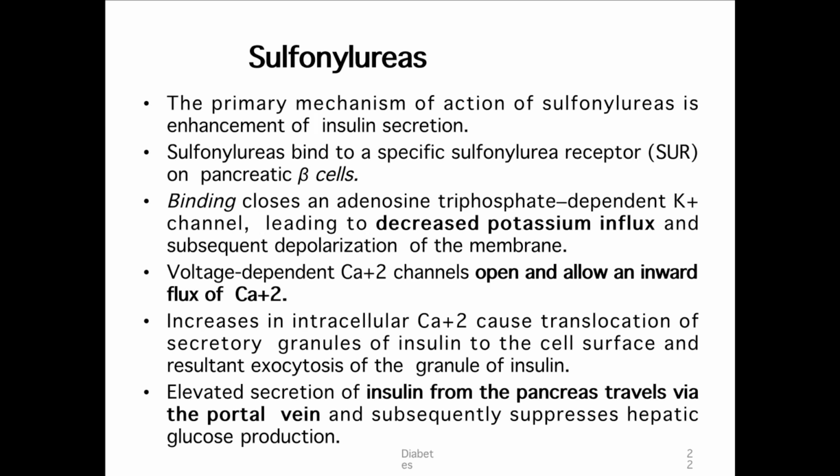It binds to a specific receptor on pancreatic beta cells. This binding inhibits the ATP sensitive potassium channels, leading to depolarization and decreased potassium efflux. Depolarization in turn leads to opening of voltage gated calcium channels, allowing an inward movement of calcium. Increased intracellular calcium causes translocation of secretory granules of insulin to the cell surface and exocytosis of the granules. The elevated insulin from the pancreas is secreted into the portal vein and subsequently suppresses hepatic glucose production.